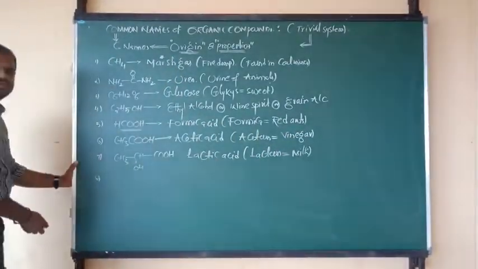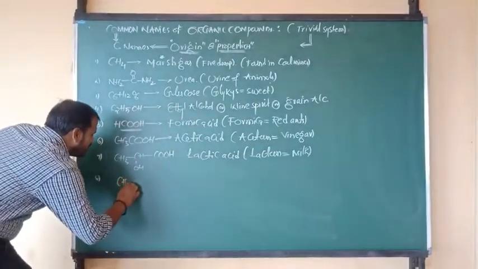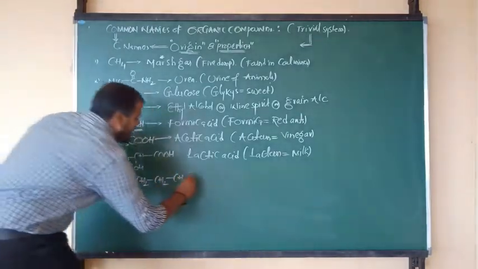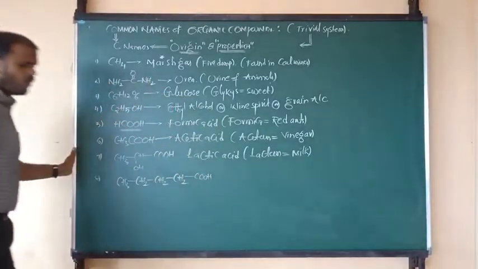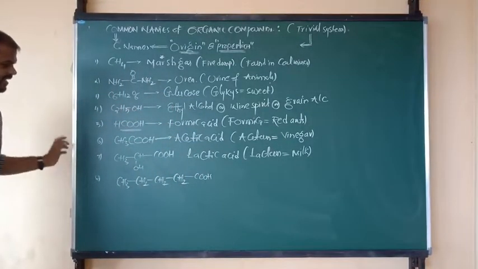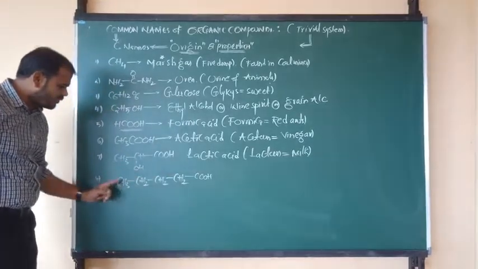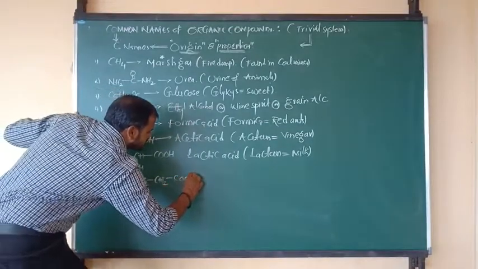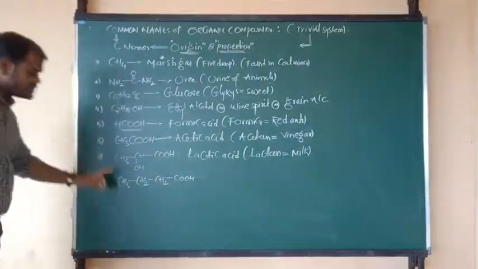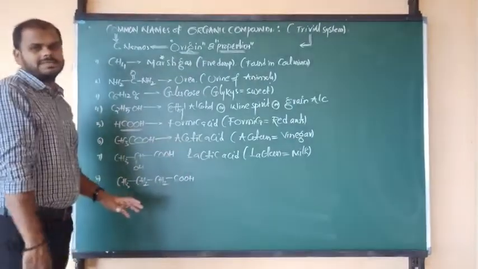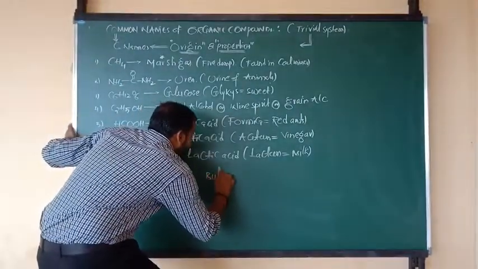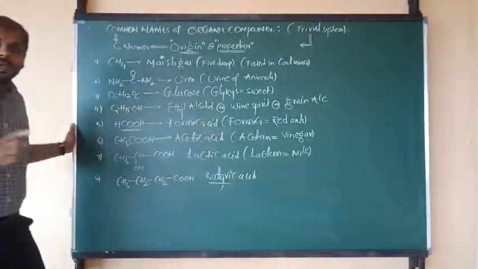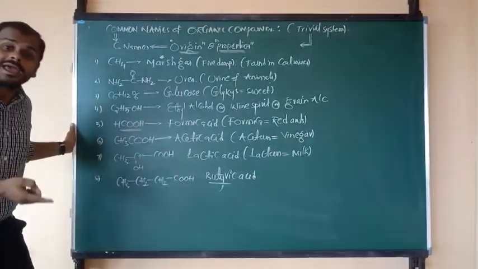Next one, here I am going to write another structure: CH3 bonded to CH2, again bonded to CH2, again bonded to CH2, and COOH. So 1, 2, 3, 4, 5, five carbons are there. Let me consider first only four carbons, 1, 2, 3, 4. The four carbon acid, its common name is butyric acid. You have to be focused. Butyric acid.